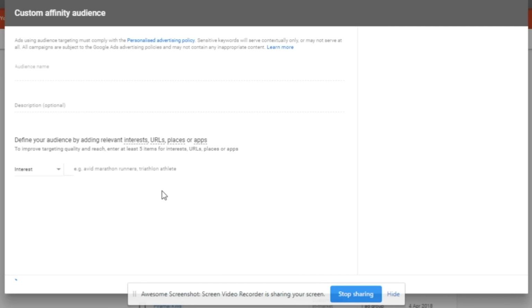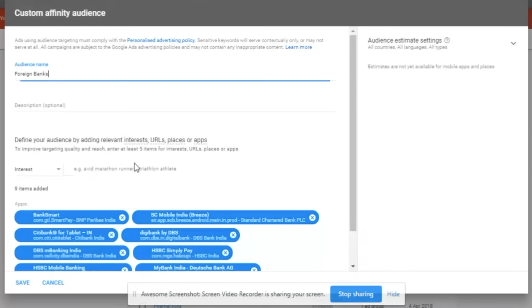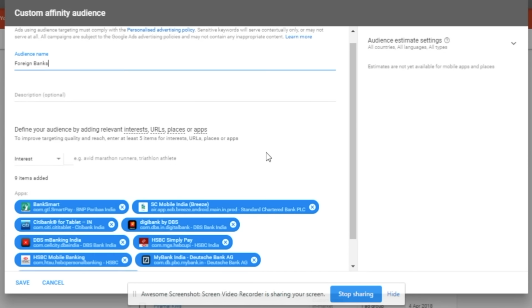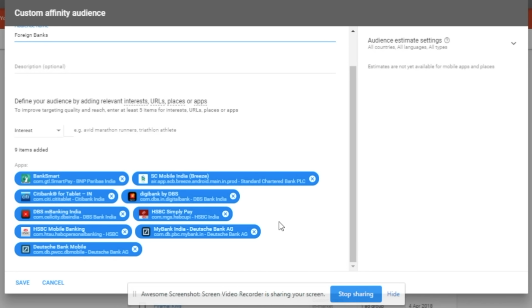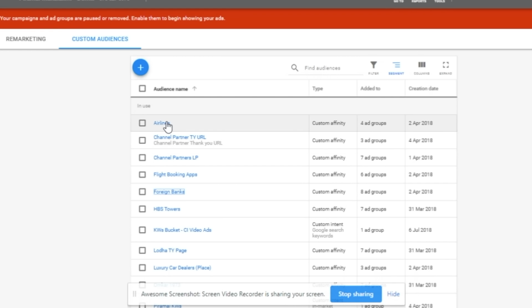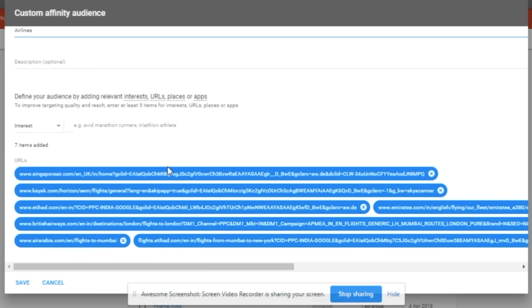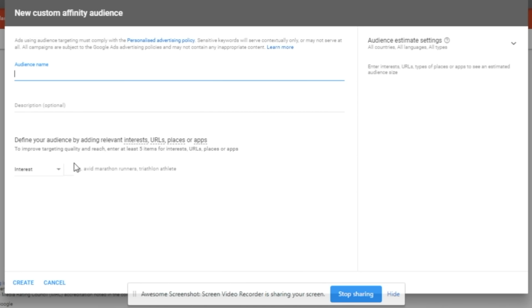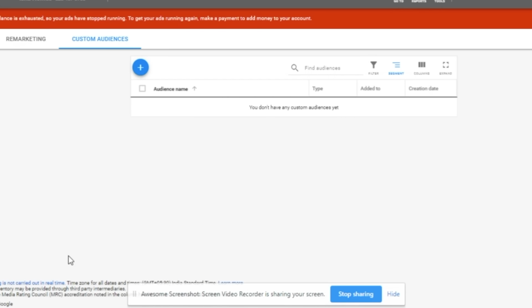In custom intent and affinity audiences, we can explore our audiences more than our current audiences. We can build custom intent based on Google search terms and in-market keywords, and custom affinity based on apps, places, interests and URLs. So let's look at how to create them. First we go to the audience manager, then click custom audience manager, then click custom intent or affinity, and we create the audiences.